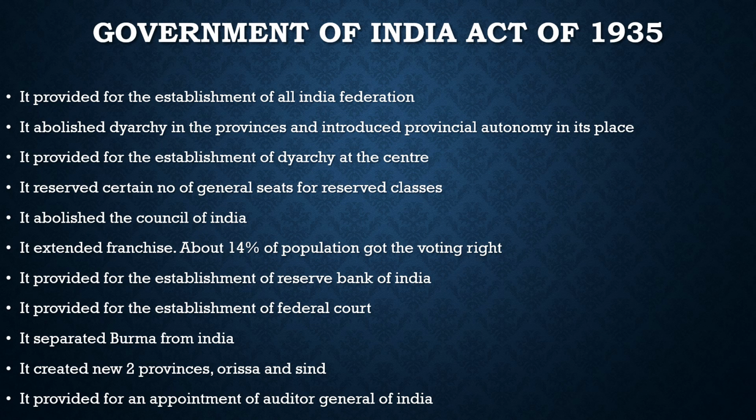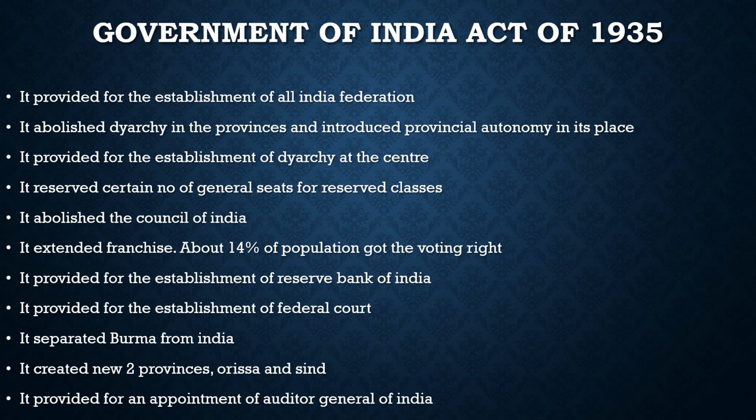Also, it provided for the establishment of diarchy at the center. In the provinces, diarchy was abolished and provincial autonomy was given in its place, but it provided for diarchy at the center. It tried to go for good governance. We know that during that time the revolt for independence was at its peak. So taking those things into consideration, it tried to go for diarchy, where it would divide the subjects into reserved and transferred. But the organizations in India did not allow it, so this was not implemented.